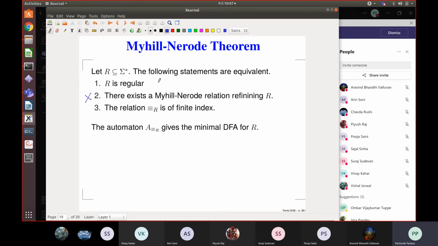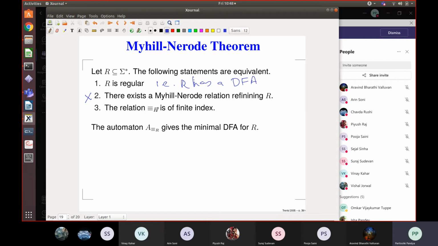It says R is regular, that is, R has a DFA. It is recognized by a DFA if and only if the language induced equivalence relation for this R has finitely many equivalence classes. It is a finite index. Okay, this is what this theorem says.